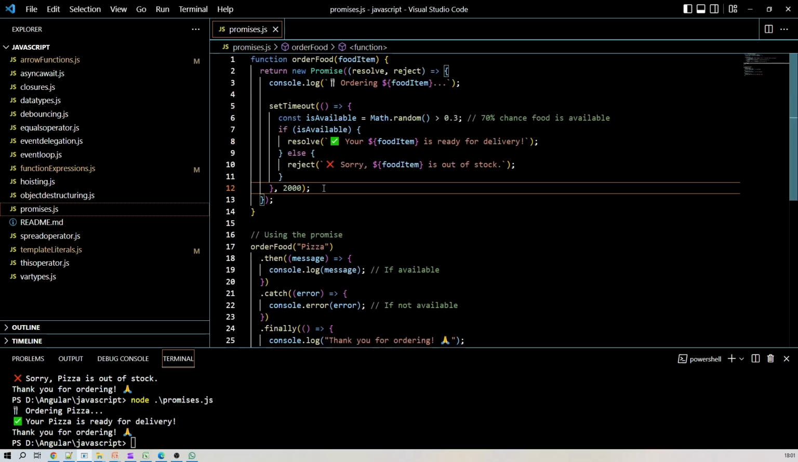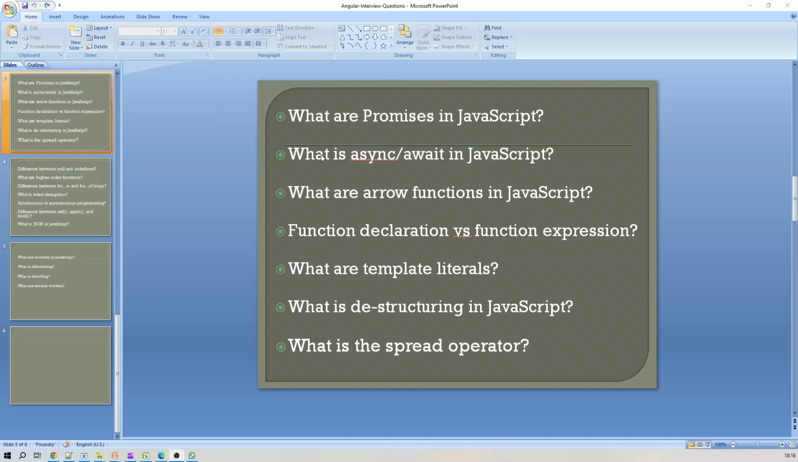Now let's check the next question. As you know, we have already covered the first two questions: what are promises in JavaScript, and what is async await in JavaScript. So let's check the next question. What are arrow functions in JavaScript?